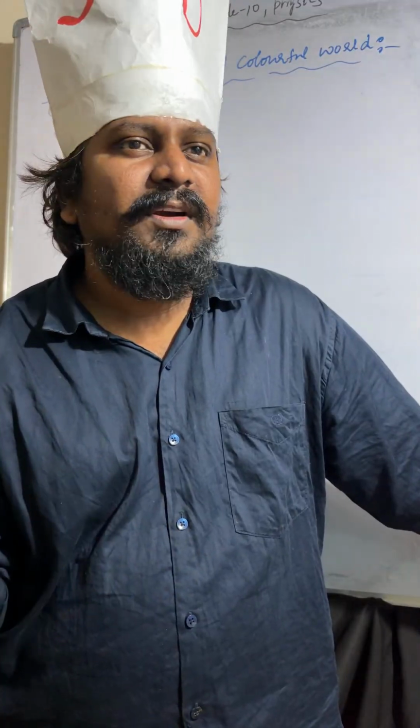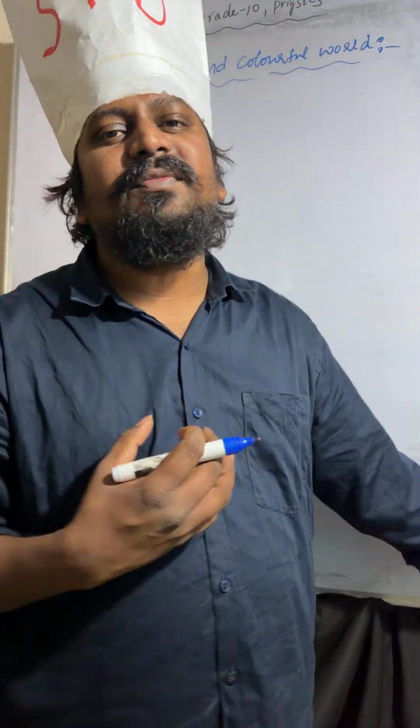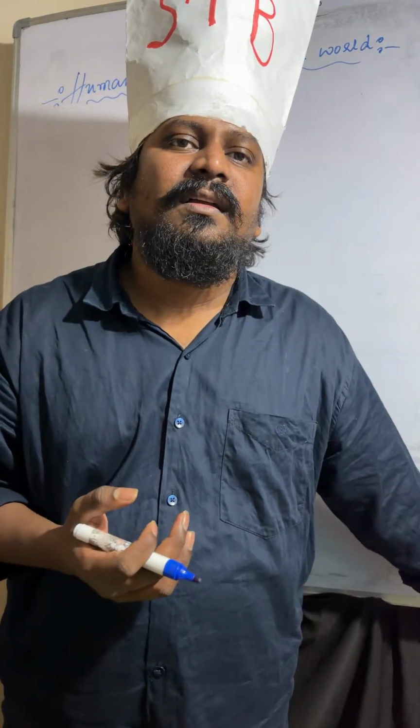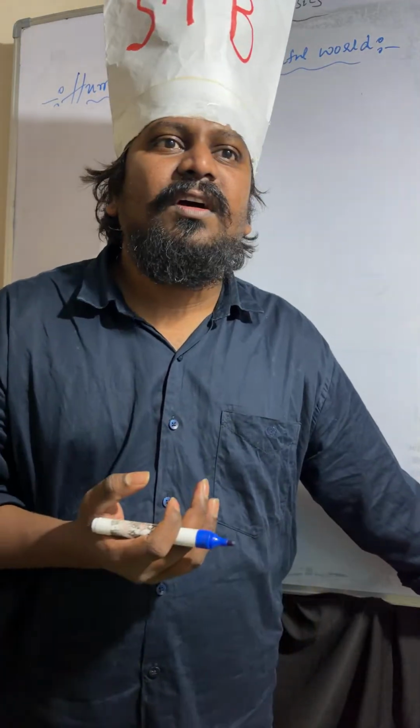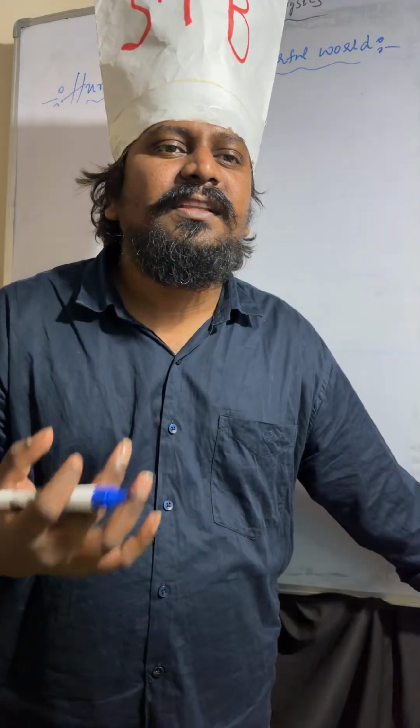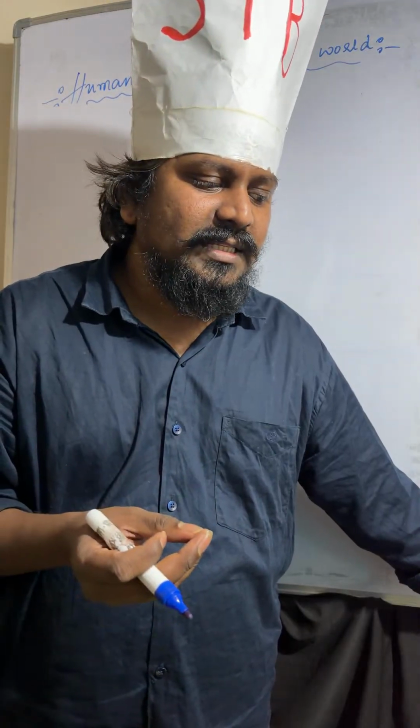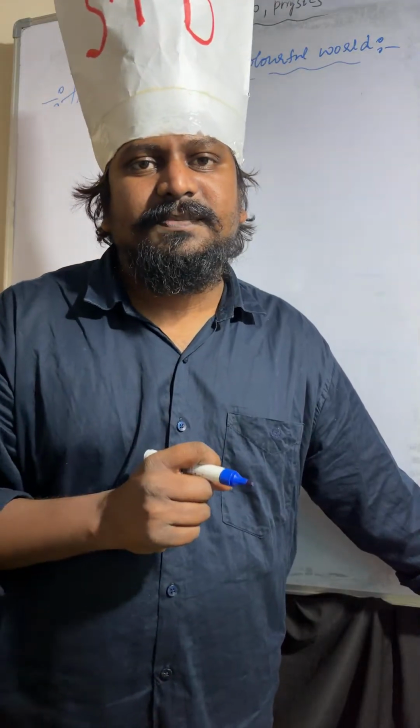Like the best example, we can say myopia, hypermetropia, so we can identify them in an easy way. Whereas in the remaining topics, we can't identify the important concepts so easily.